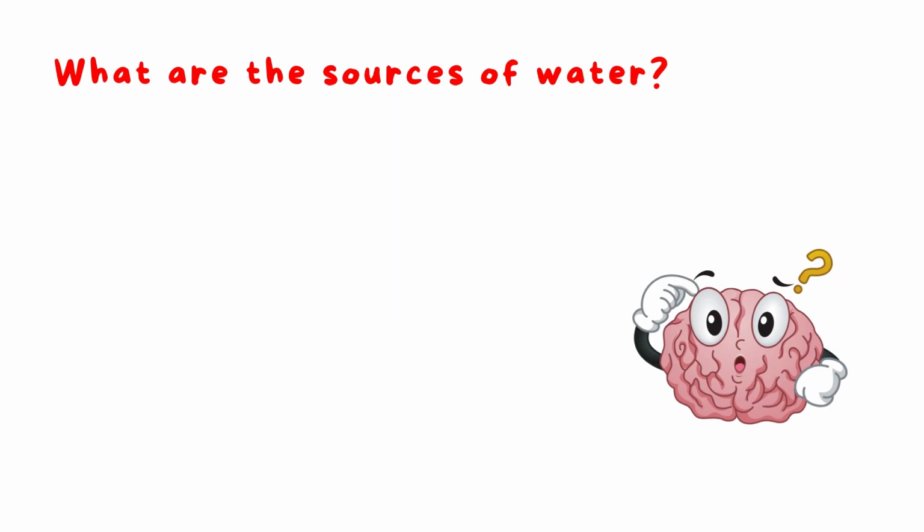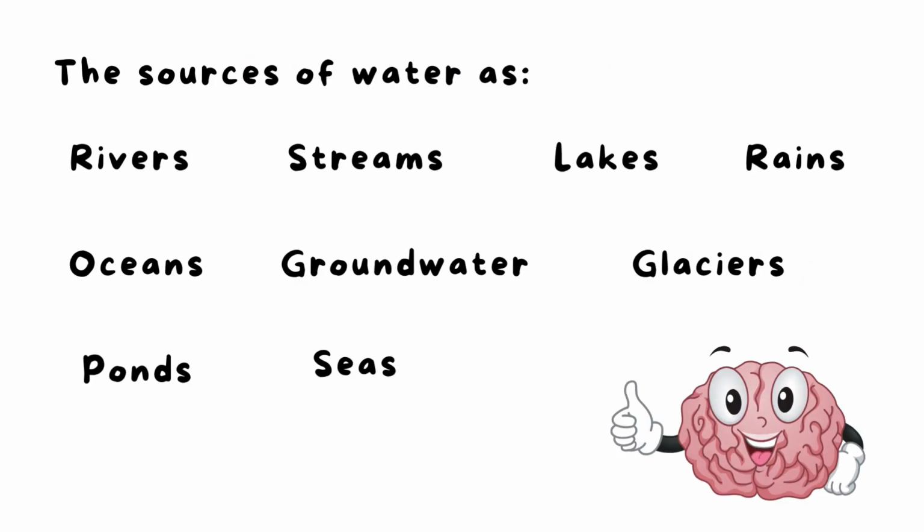Yes, we have many sources, as you say now: rivers, yes, oceans, ponds, streams, lakes, rain, groundwater, glaciers, yes, the frozen water, which is glaciers, yes, seas. So well done. These are the sources of water. Rivers, streams, which is a flowing water body, but it is smaller than the rivers. And we have lakes and ponds, rain, oceans and seas, groundwater, and glaciers.